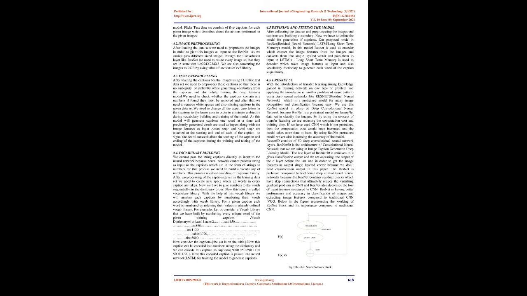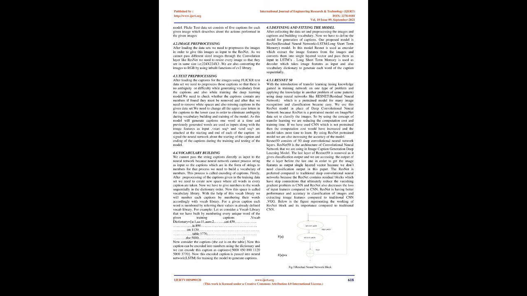Vocabulary building. We cannot pass the string captions directly as input to the neural network because a neural network cannot process strings as input, so the captions, which are in the form of strings, must be converted to numbers. For that process we need to build a vocabulary of numbers. This process is called encoding of captions.